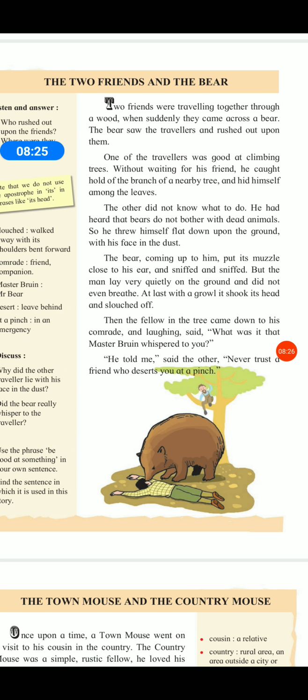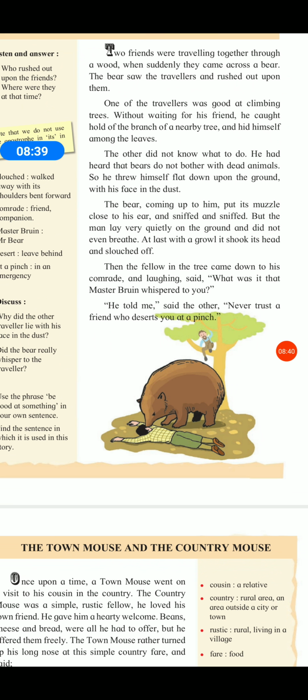Then he remembered he had heard that bears do not bother with dead animals. That traveler had heard from another person that bears do not bother dead animals.